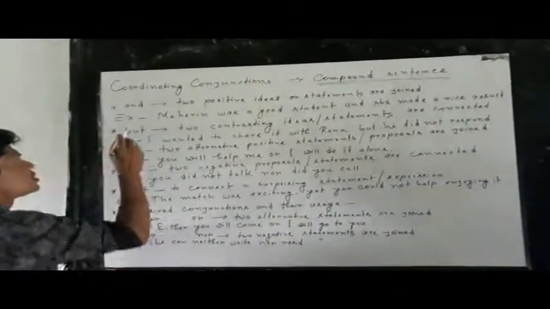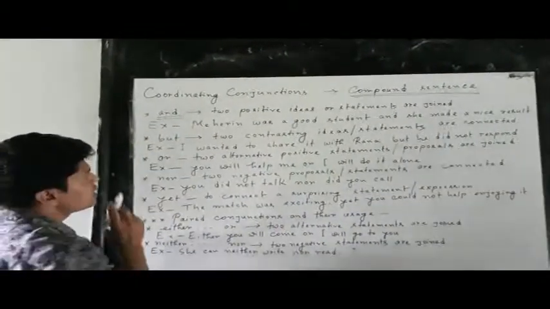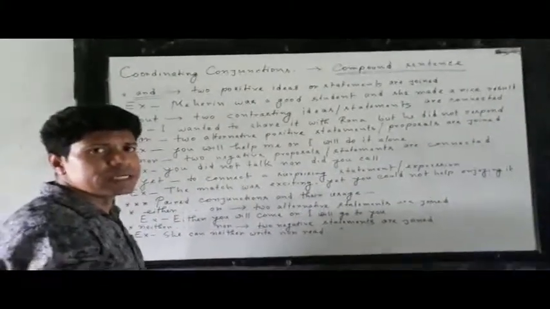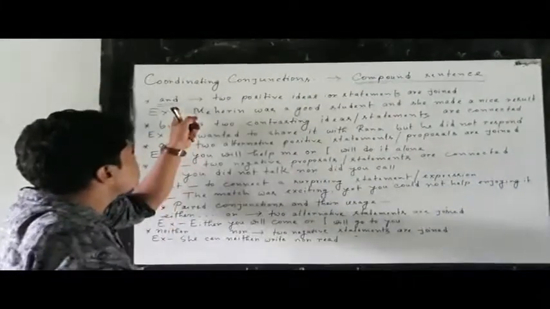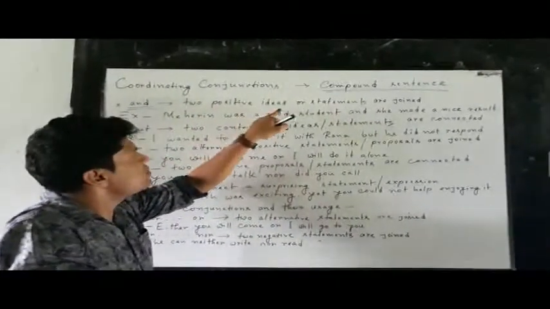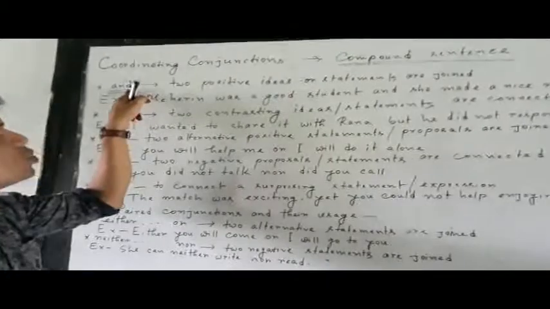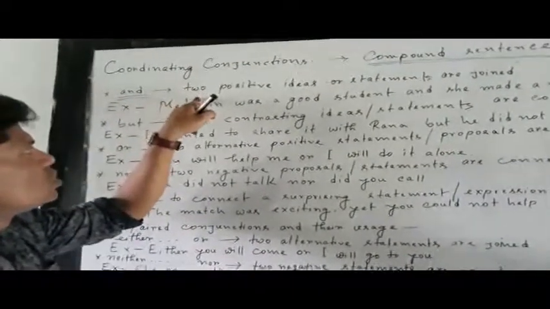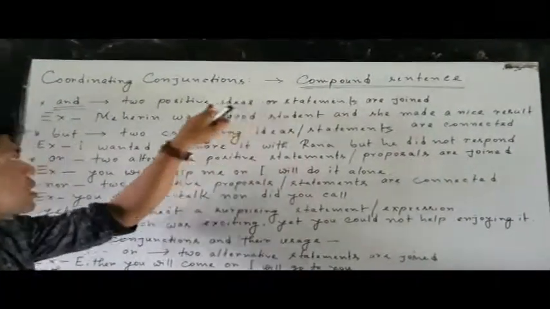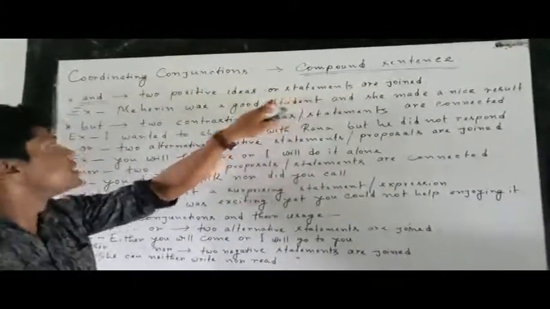Okay, my students. First, for better understanding, I have mentioned the very common conjunction, as you see here, "and". Why "and"? Why are we using "and"? Of course, there are specific reasons why we are using "and" for a compound sentence. My students, you see, two positive ideas or statements are joined. We are using "and" to join two positive ideas or statements.